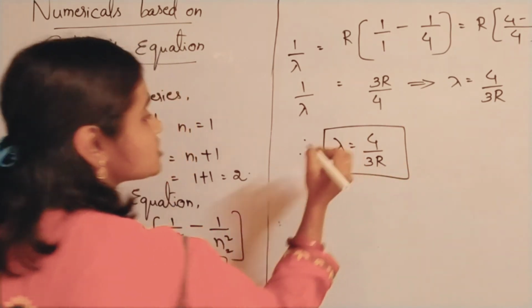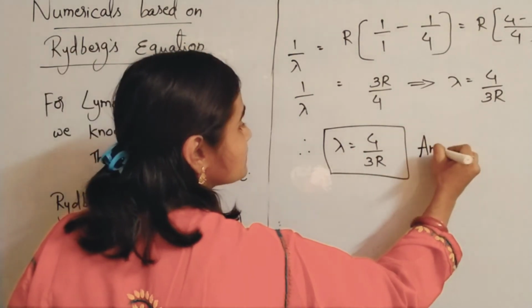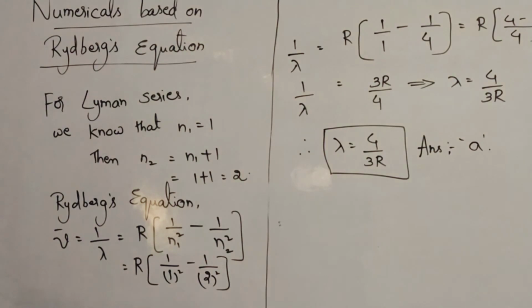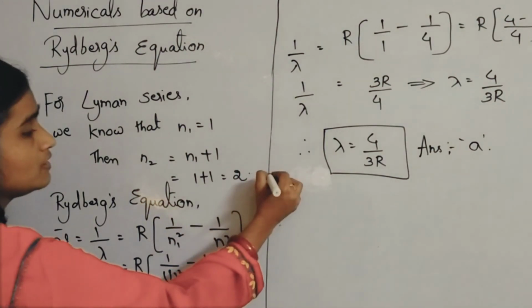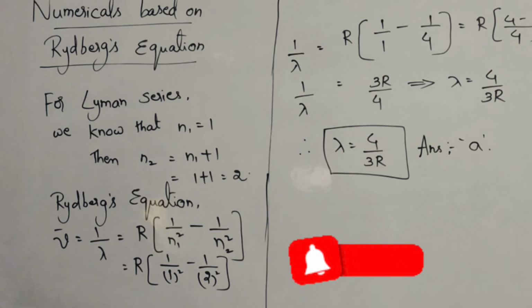What is the option you have to choose? Option A, 4 by 3R. I hope all of you have understood. It's just a substitution problem. You need to remember certain points, please note them down. We'll go for the next sum.